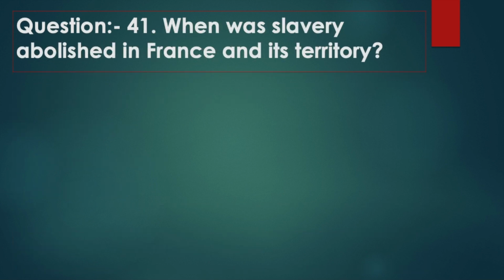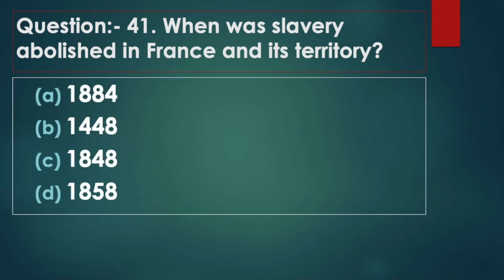Question 41. When was slavery abolished in France and its territory? Option A, 1884. Option B, 1448. Option C, 1848. Option D, 1858. Answer: option C, 1848.